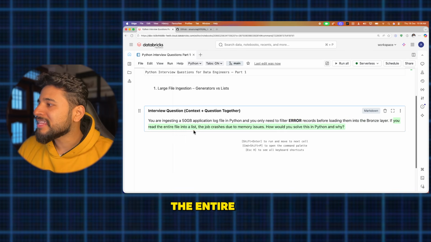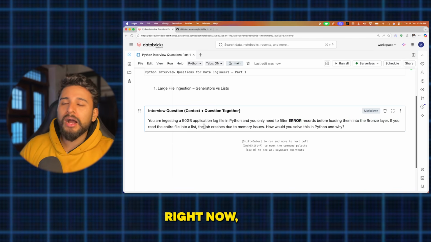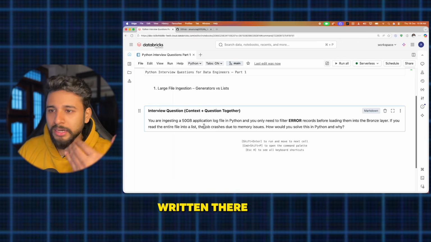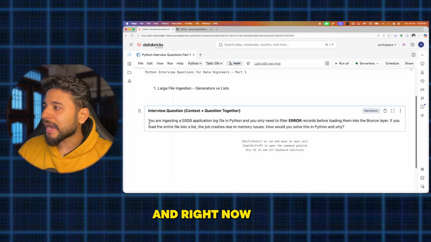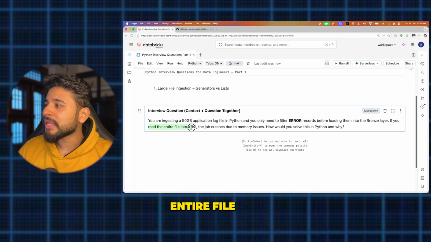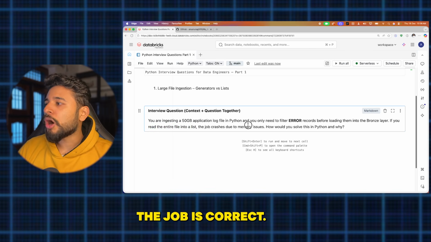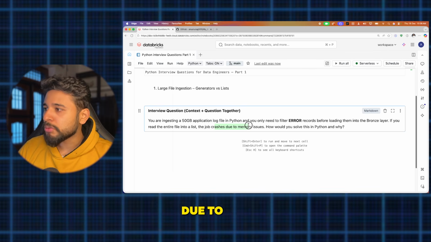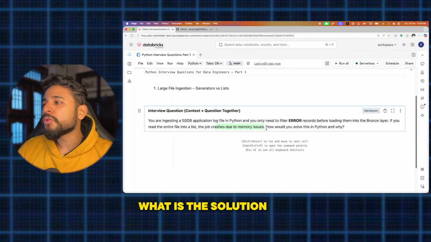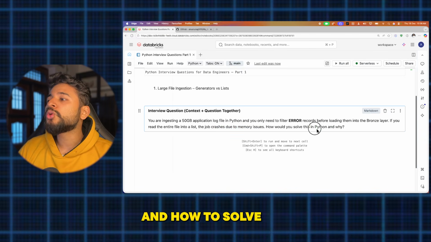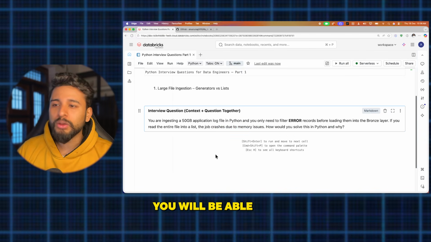Right now the data engineer has written their code, and they are reading the entire file into a list, and the job crashes due to memory issues. Definitely it will crash. So what is the solution, and how do you solve this in Python?